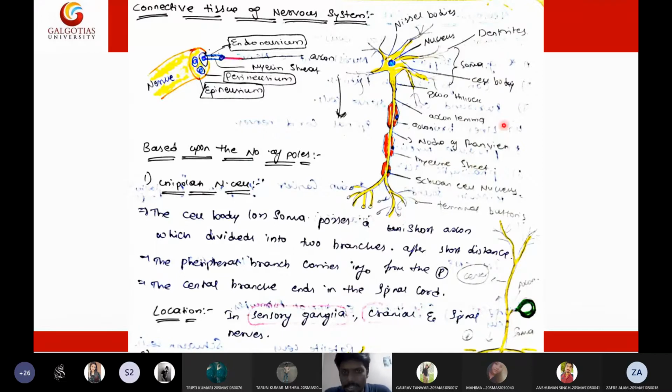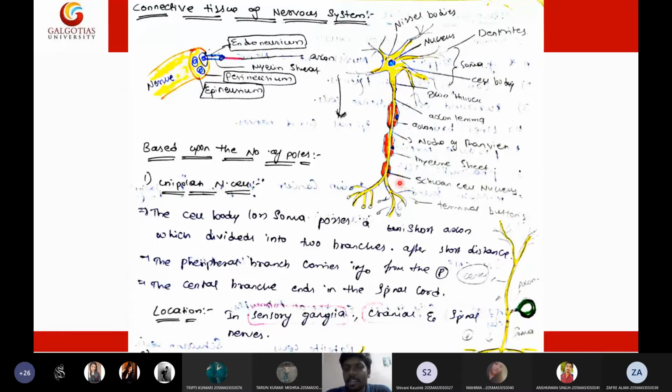Okay, so this is the tail of the neuron, and in this tail you will see the axon. In the axon terminal portion, you will see axon terminal buttons, and the axon has an insulating material called the myelin sheath. This axon is coated with a layer of myelin sheath, which is produced by a specialized cell called the Schwann cell. The Schwann cell is responsible for covering the axon with the myelin sheath.